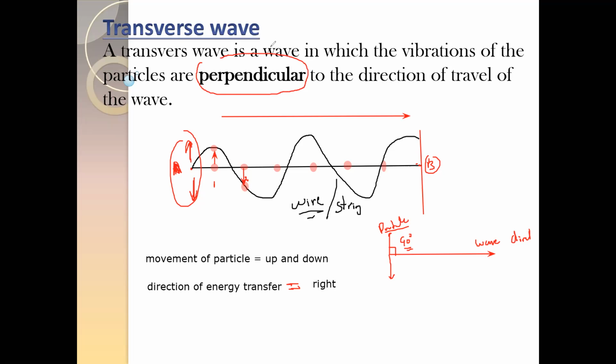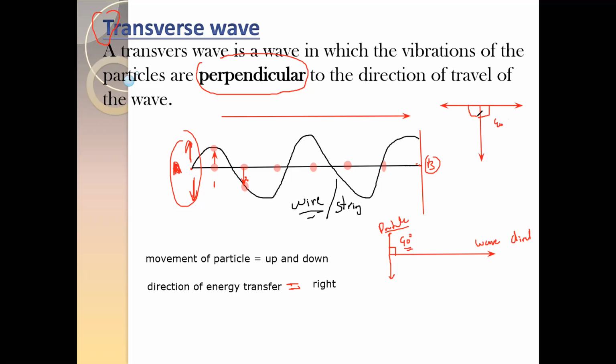So a transverse wave is a wave in which the vibration of the particle is perpendicular to the direction of the wave. And to remember this, transverse starts with T. When I write this letter T, you can see the angle for the letter T is 90 degrees.